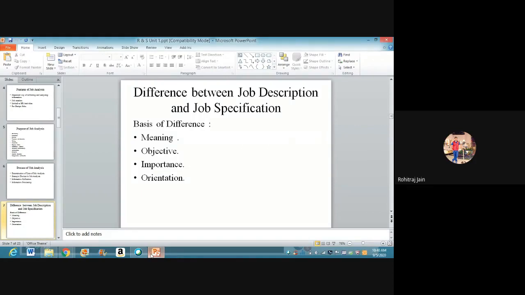Then the next problem could be misrepresentation of information. Due to lack of motivation and training, a few job holders even try to misrepresent the data or give some false information.